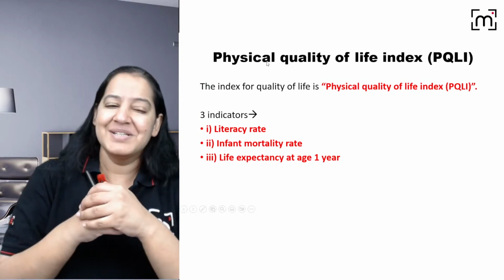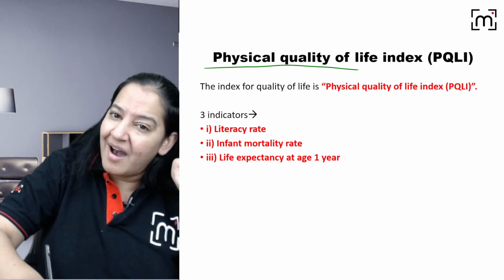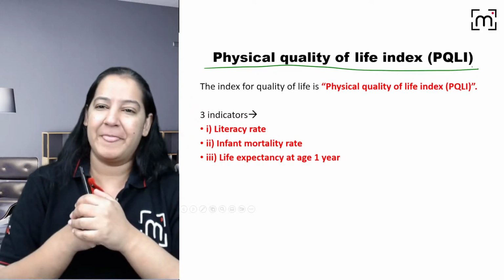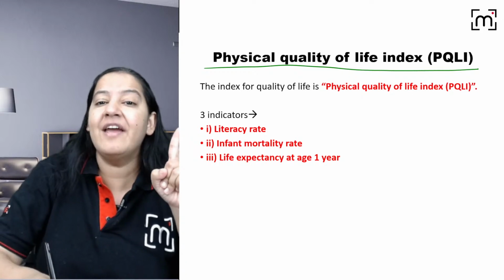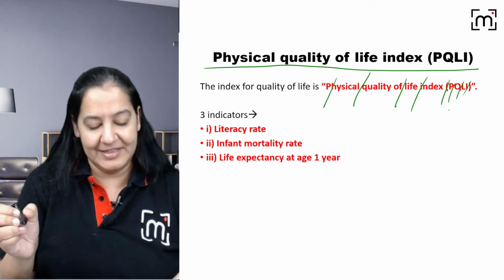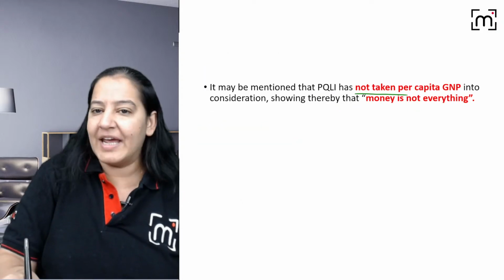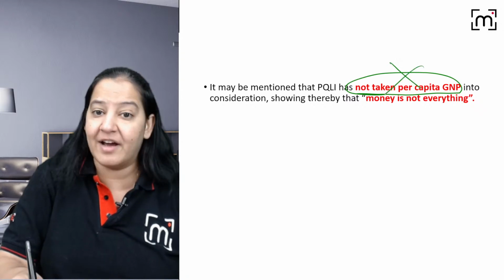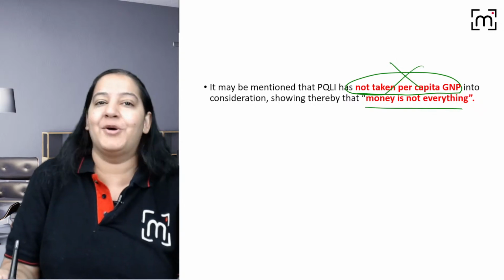You got my point? So PQLI is another index by which we measure the quality of life, right? So what is the full form of PQLI? Physical Quality of Life Index, PQLI. They have not taken income per capita as one of the components. They have not taken it because they believe money is not everything.